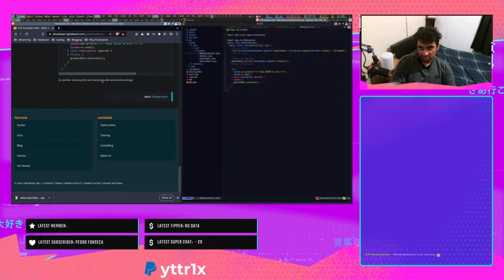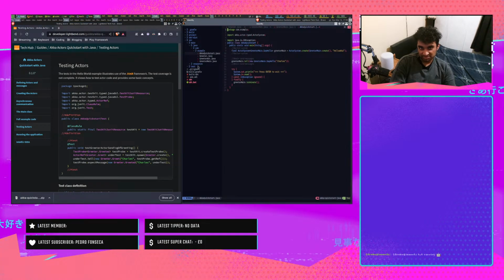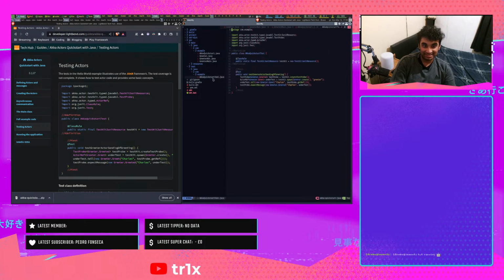Okay. As another best practice, we should provide some test coverage. Testing actors. The tests in the Hello World example illustrate use of JUnit. Nice. By the way, I use JUnit at work. It is sick. I don't know if they're using Mockito, but JUnit is sick. They're using testkit JUnit. Okay, so they're using their own implementation of JUnit. Oh no, they're also using normal JUnit.